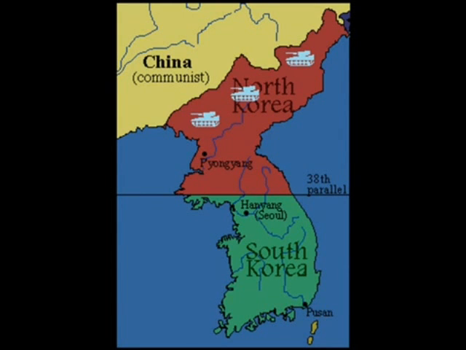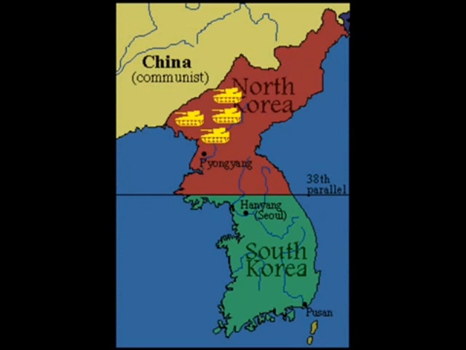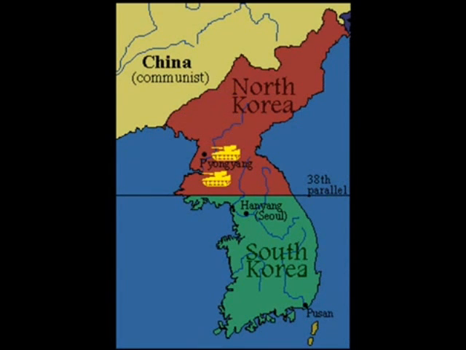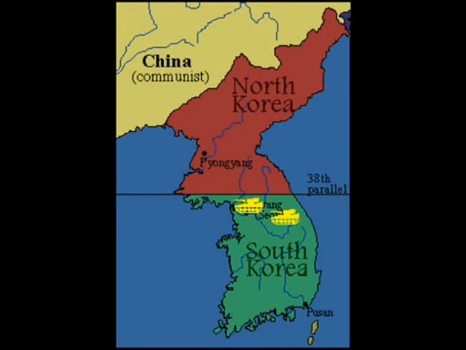China now felt so threatened that it had to take action. By November 1st, China sent in almost 1 million troops, enough to make the UN forces retreat. On December 5th, the Chinese continued to advance, crossing the 38th parallel. On the 15th of December, the South Korean capital Seoul once again fell.